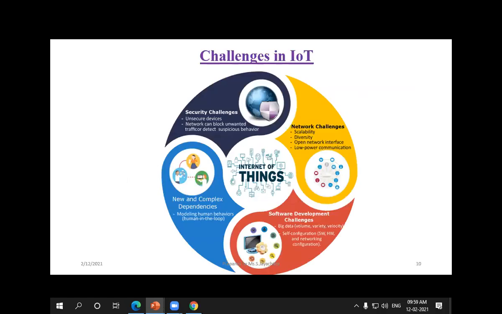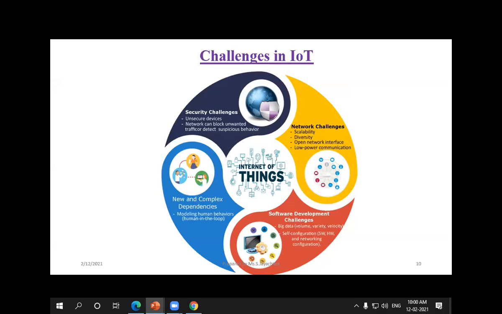So we are using the Internet of Things, but we can't say we don't have any issues, because we are having a number of challenges. What are the challenges we are facing in IoT? First, network challenges, because it has to be very scalable. It should be reliable, and the transmission should be secure. We have to monitor everything, and the diversity, whether it is globally distributed, and whether it has low power consumption. So we are facing n number of challenges in the network.